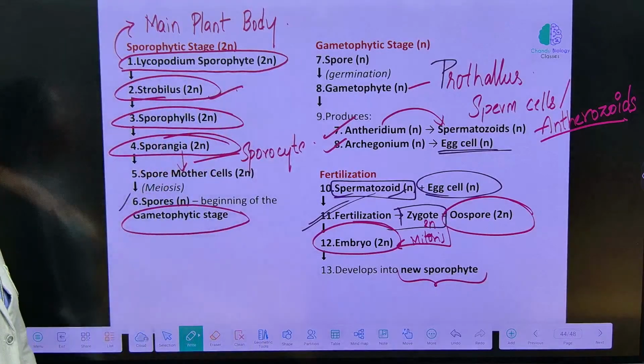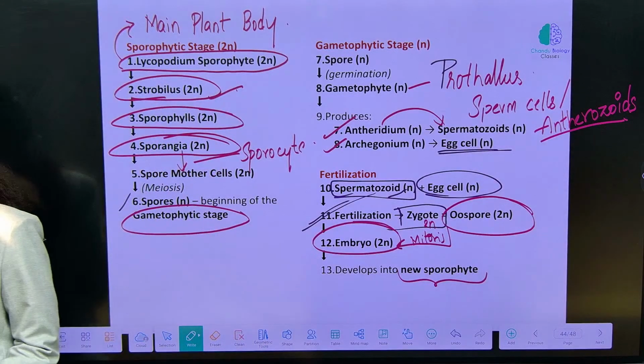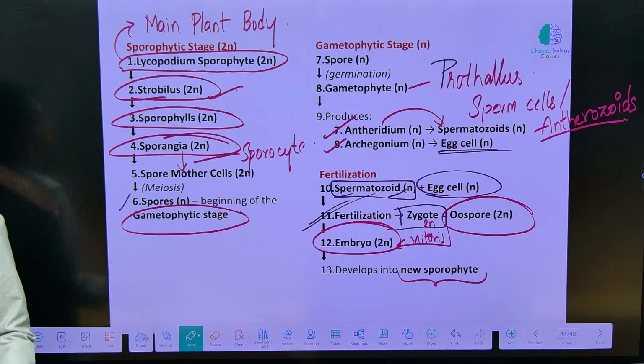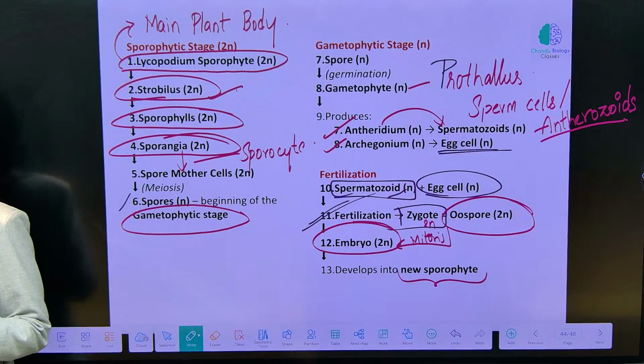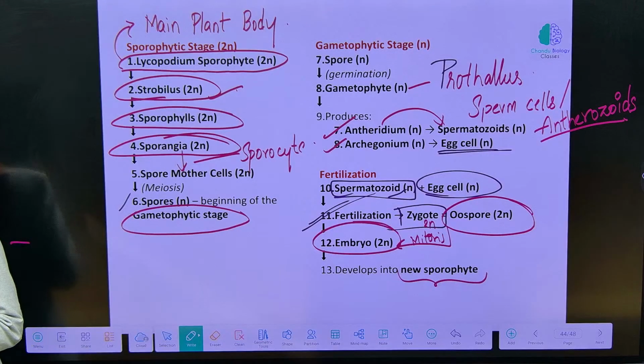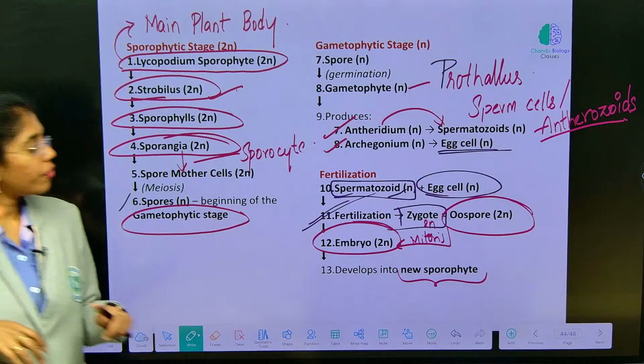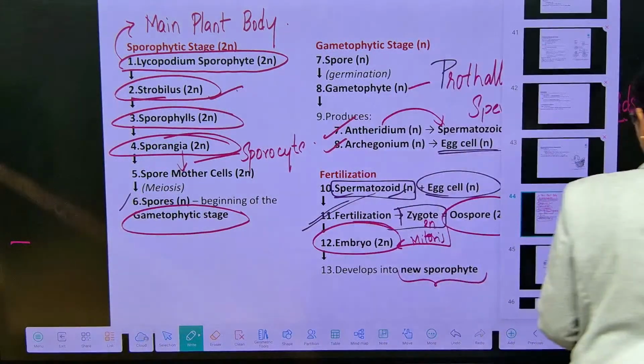Clear till here? Any doubt anywhere? This is the complete life cycle of Lycopodium. Fine? Any doubts anywhere?